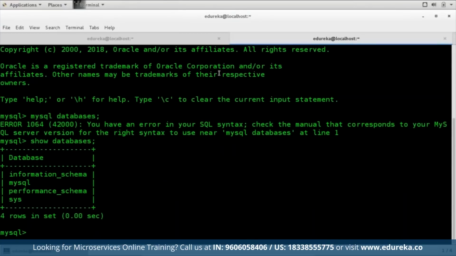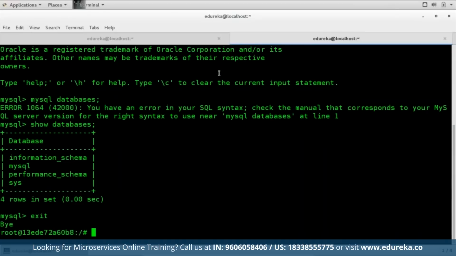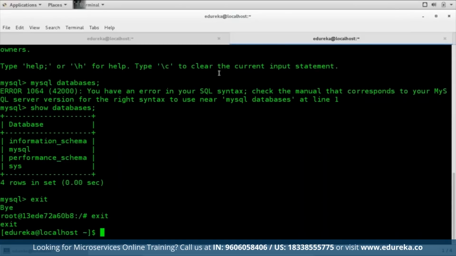So what we did, we basically executed docker exec -it db, which tells Docker we want to execute a command on the container named db. We can also use the ID or just the first few letters of the ID as well. And -it ensures that we have an interactive terminal. mysql -u root -p123 that we have given there is a command we actually run as a process in the container, which in this case is just the MySQL client. So we can create databases, tables, users, whatever we need basically. Now let me just move out of this. I'll just type in exit and one more exit. All right, so we are done now.